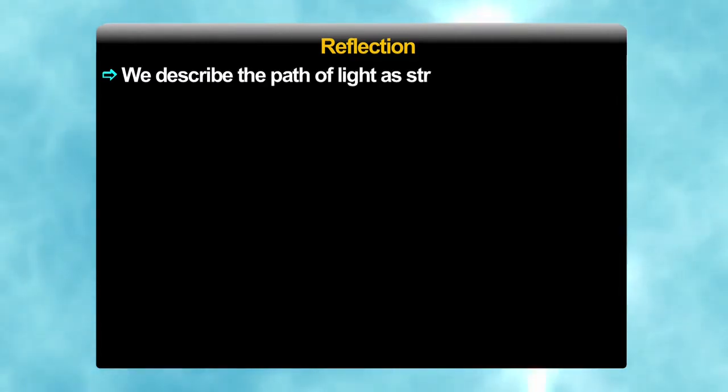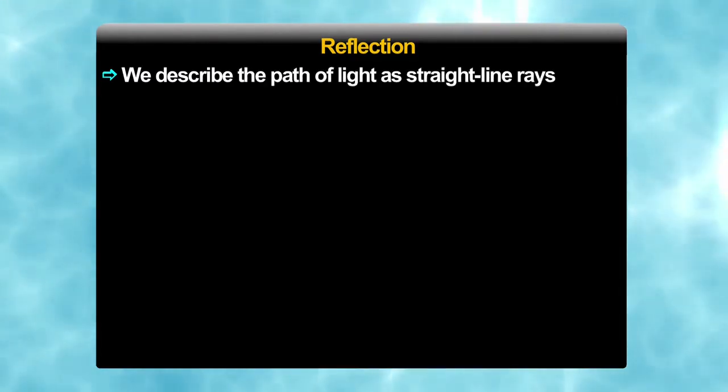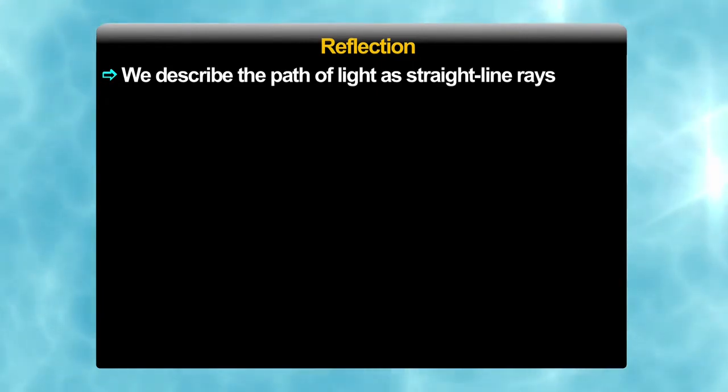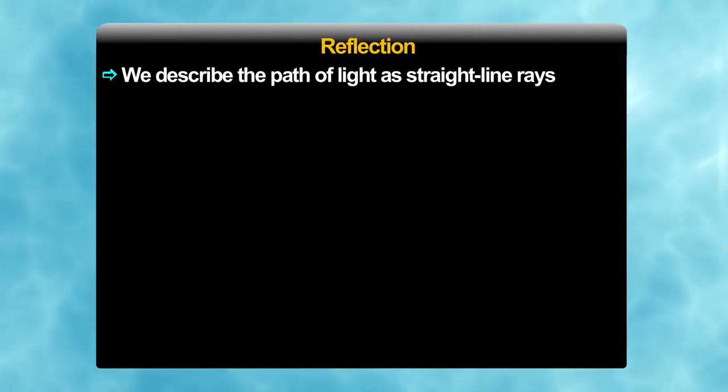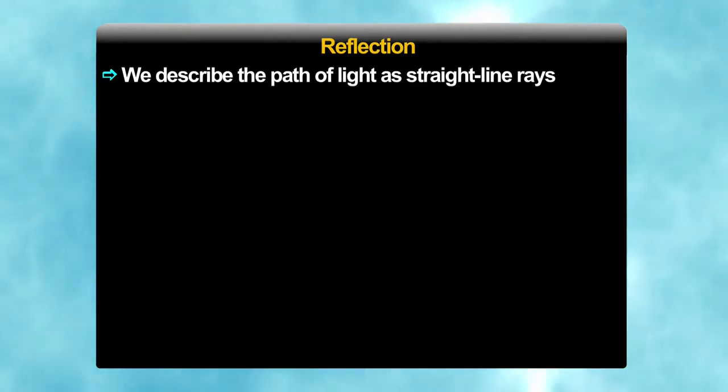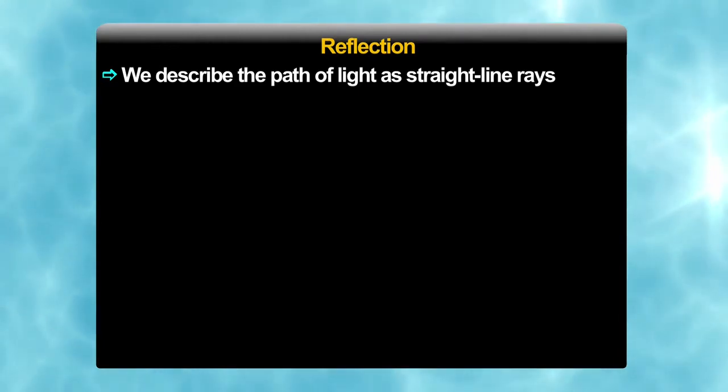The first phenomenon we will discuss is reflection. In this entire discussion, we will treat the path of light as straight-line rays. Though we have studied in class 6 that light travels in a straight line, in class 12 we will study that it does not do so.